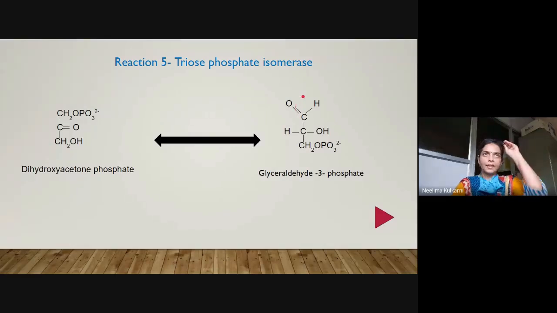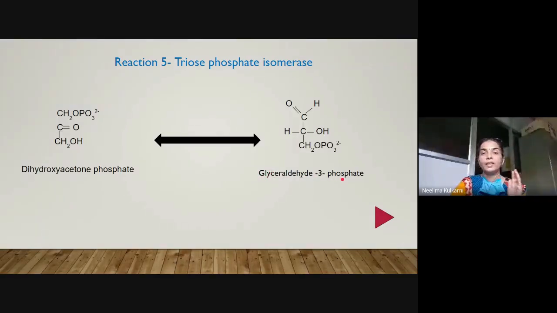Okay, how does this reaction take place? Now, when this reaction is taking place, what is happening? Phosphate is transferred onto this. Okay, so this CHO gets converted to CH2OH. Now although I am saying that, you must be thinking that this is present at position 3 and this is present at position 1. Now the numbering will change. So numbering will change and dihydroxyacetone phosphate will be converted to glyceraldehyde 3-phosphate.